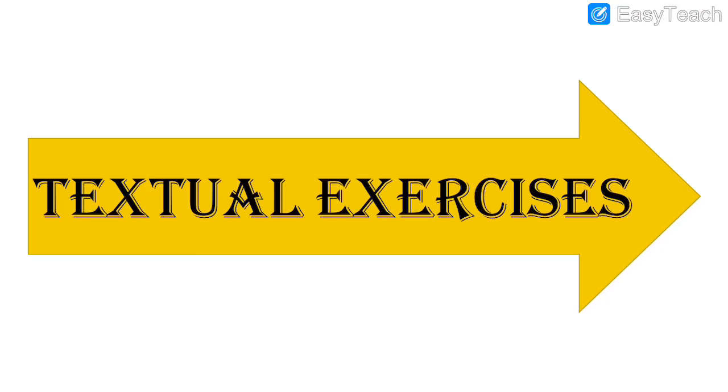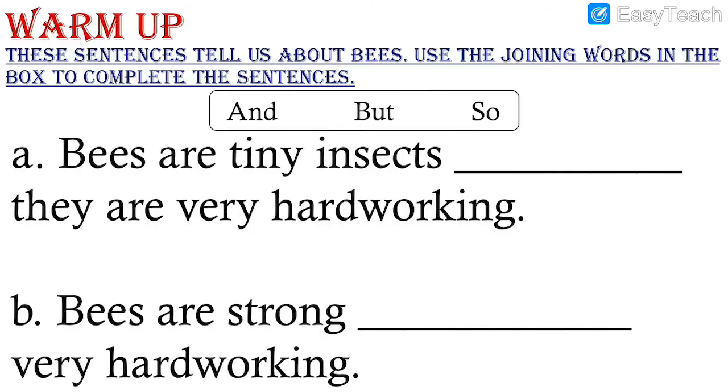Now let us solve some of the textual exercises. So while solving the textual exercises, I want to tell you that answers are to be written compulsorily in the rough book. If you have the textbook, you may write the answers in the textbook also, but make sure that you write with pencil. If there is any change, you can do it.